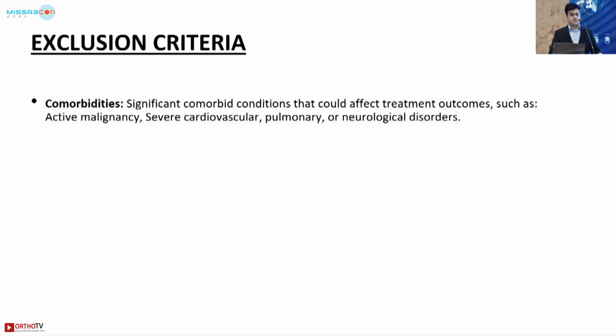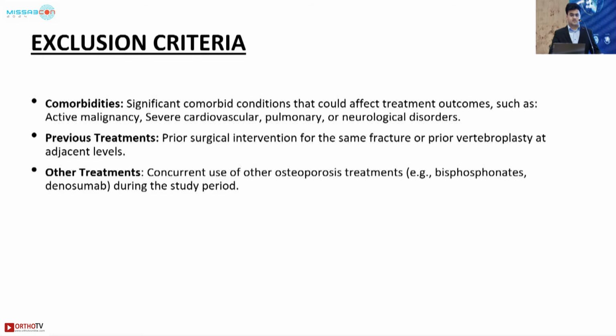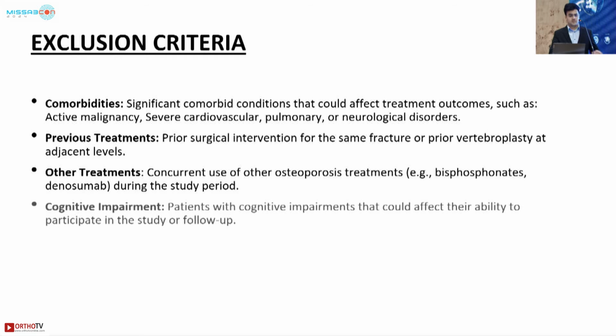The exclusions were patients with comorbidities like cardiovascular, pulmonary, or neurological disorders, or any malignancies. If the patient had previous treatments like vertebroplasty or surgeries, we excluded those patients. Patients on concomitant osteoporotic treatments were also excluded.